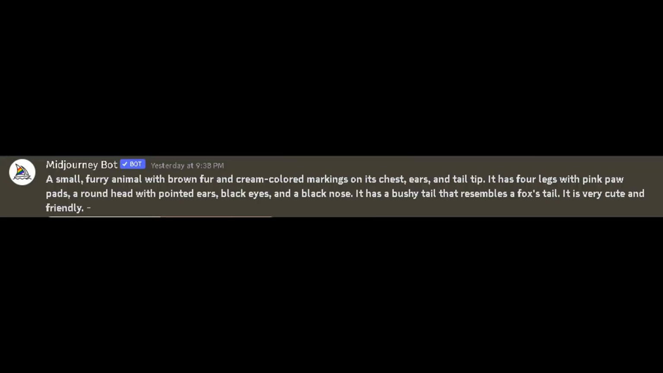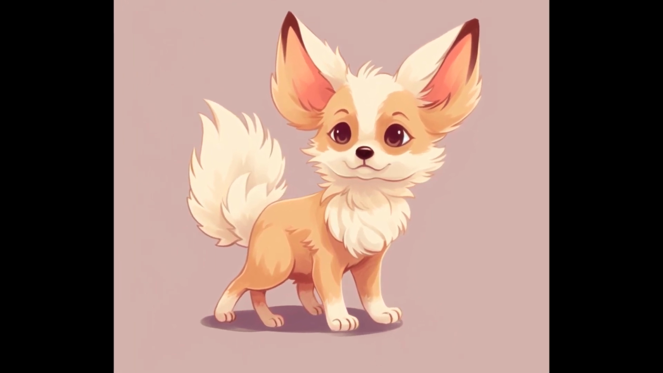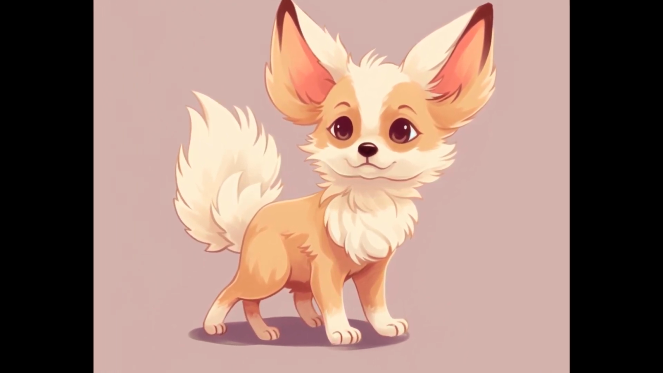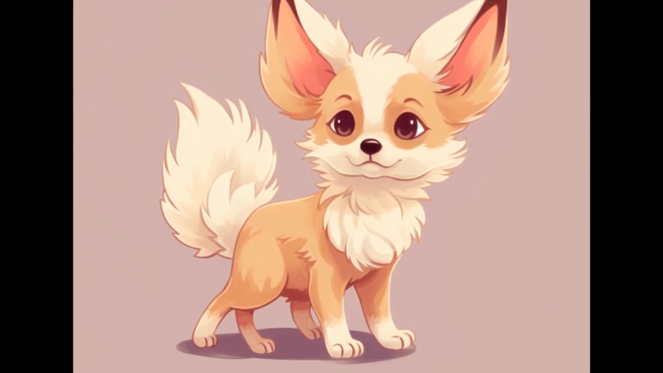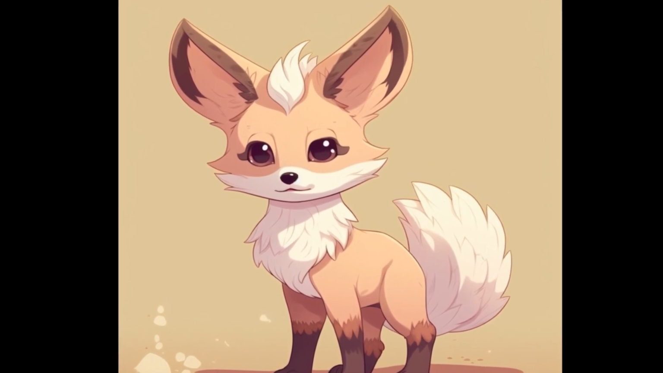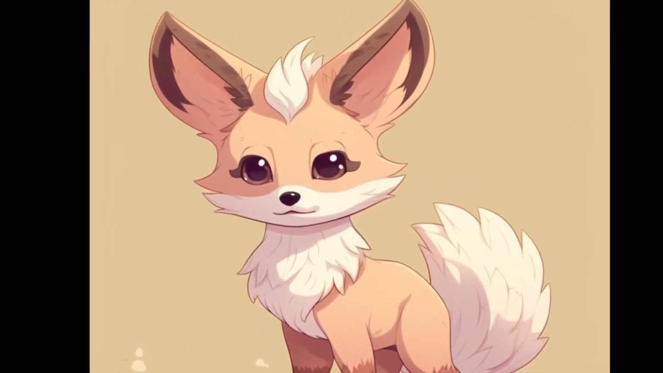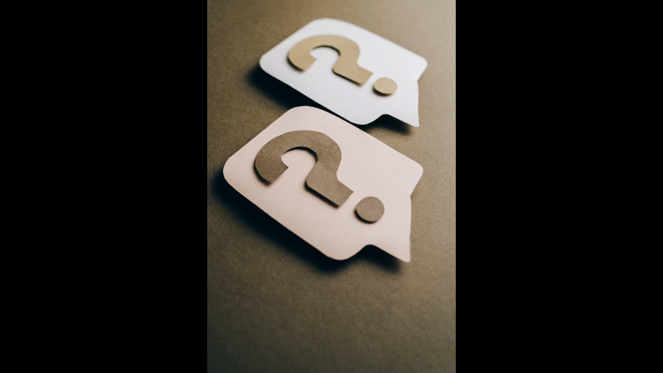Let's see what Midjourney does with it. Oh, look at that! That's adorable. It looks almost exactly like how it looks in the games and anime, except maybe a bit more realistic. I'm amazed by how well Midjourney created this image from just a text description. What do you think? Do you recognize it?